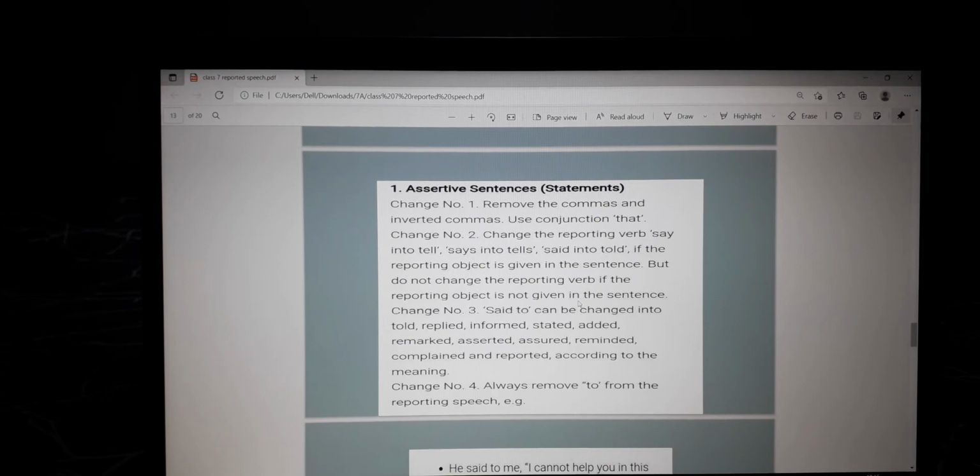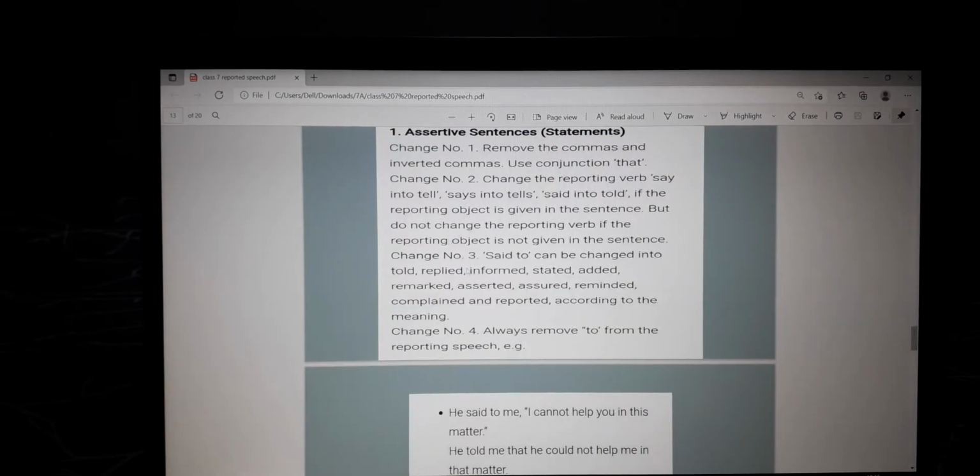Okay, now let's come to the third change. Said to can be changed into replied, told, informed, stated, added, remarked, asserted, assured, reminded, complained, and reported, according to the meaning.